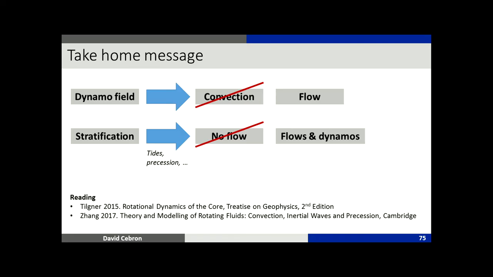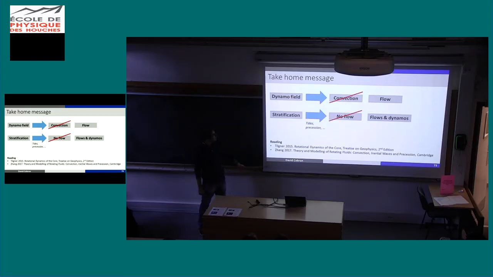And really the take-home message, and I will finish with this slide, is the following. If you observe a dynamo field on a planet, it doesn't mean at all that it is convecting below. It means that you have a flow, and that's all. And secondly, even if you are stably stratified, it doesn't mean that you have no flow and just a diffusive heat flux. You can have flows, dynamos, and advection, so a Nusselt larger than 1.